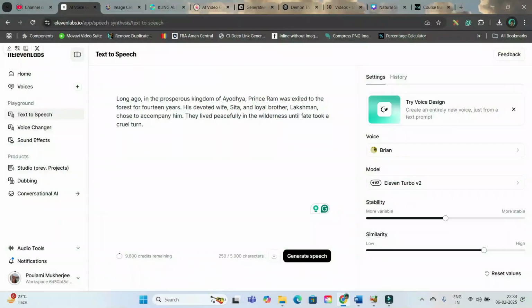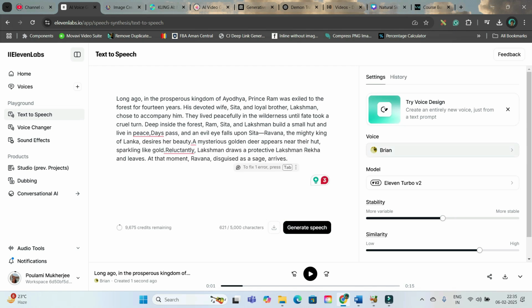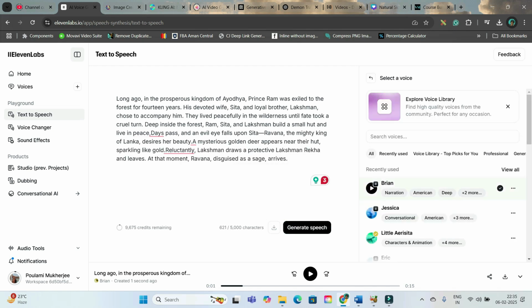So just take all the narrative part. Now you'll have to select one voiceover artist from here. I will select Rand's voice and generate speech.